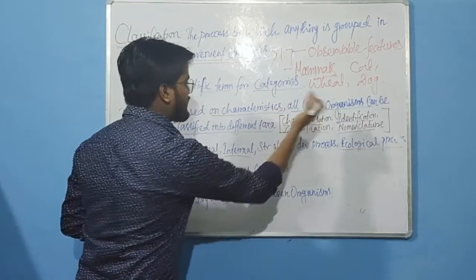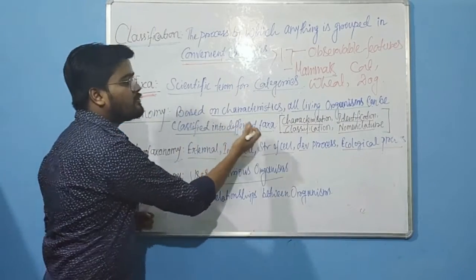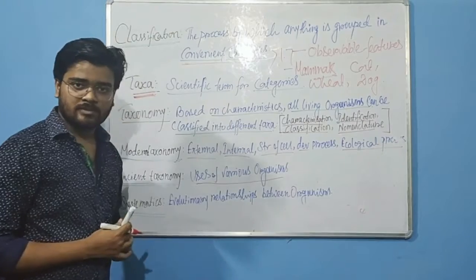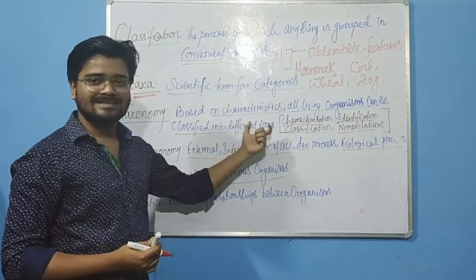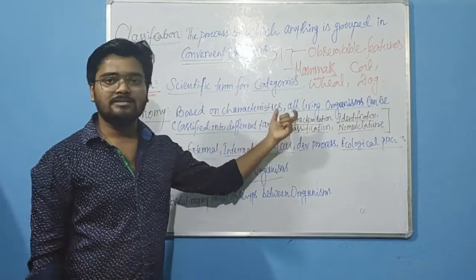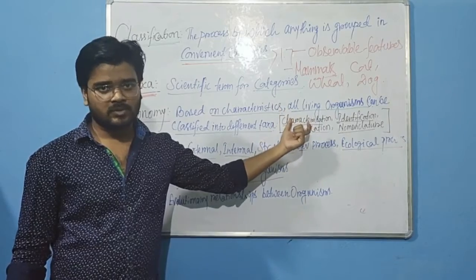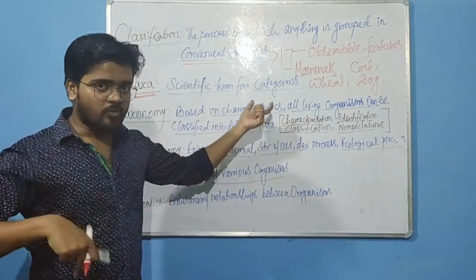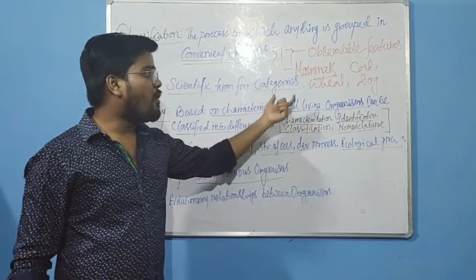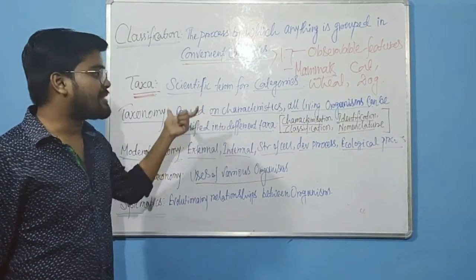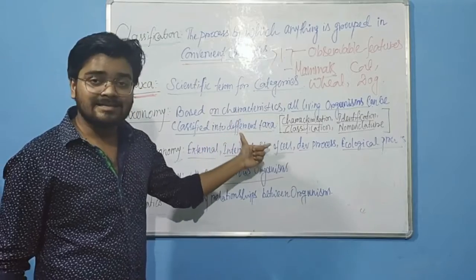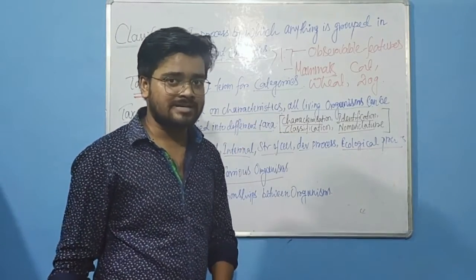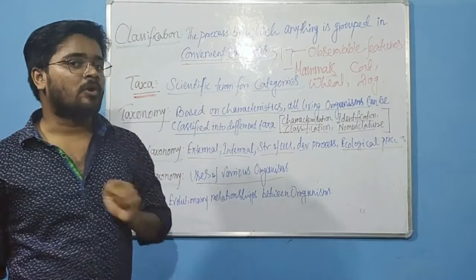All living organisms can be classified into different taxa, and this process of classification is called taxonomy. Once again, based on characteristic features, outside observable features, all living organisms can be classified into different taxa, and this process of classification is called taxonomy.